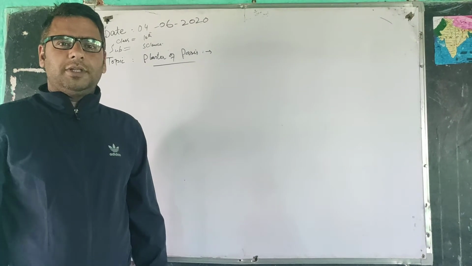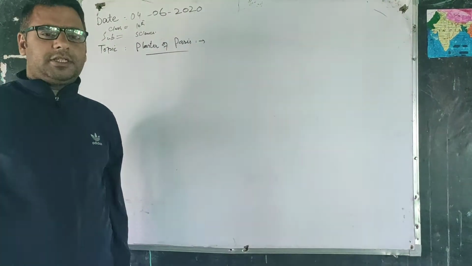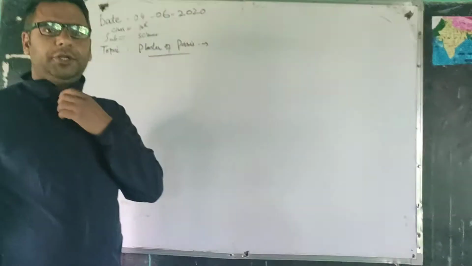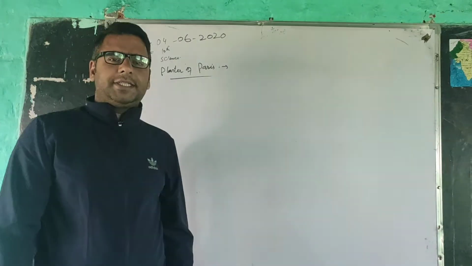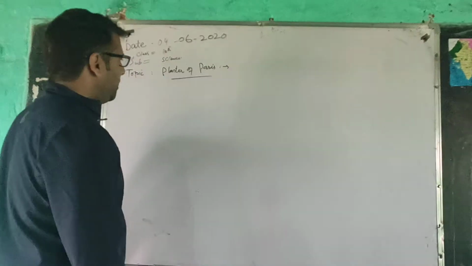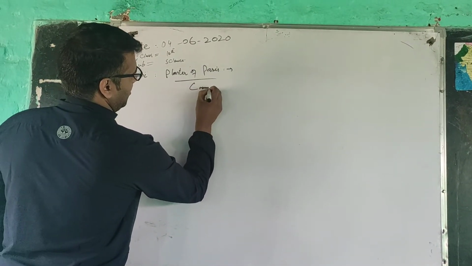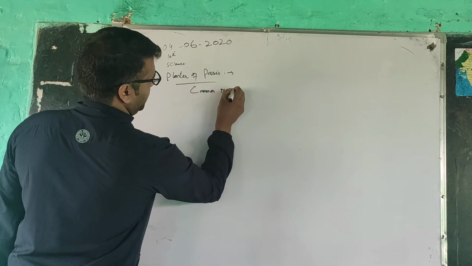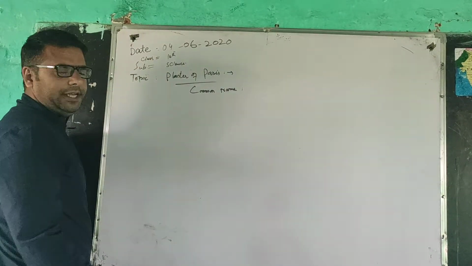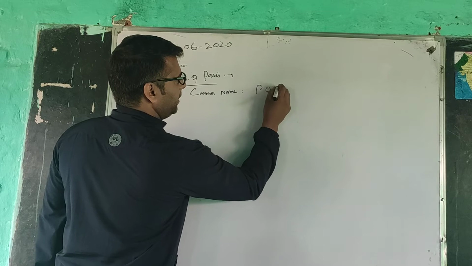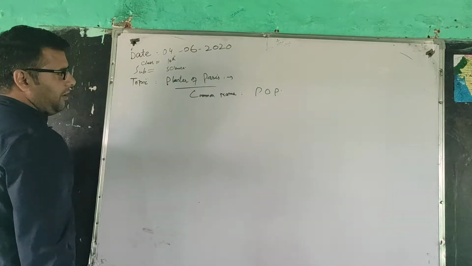Today's topic is about the plaster of Paris. It's one of the salts of the unit called acids, bases, and salts. So first of all, the common name of plaster of Paris. What's the common name of plaster of Paris? It's commonly called POP. That's plaster of Paris.